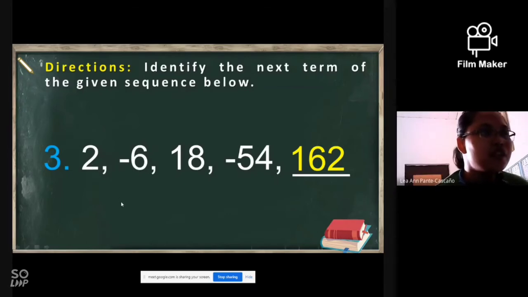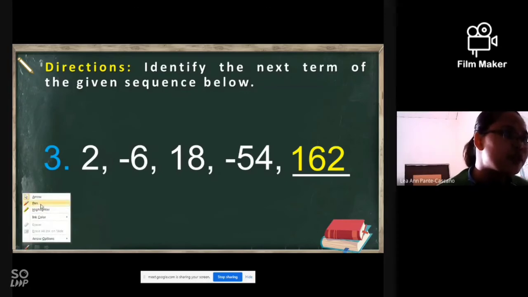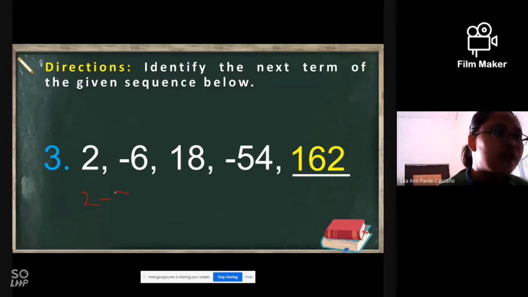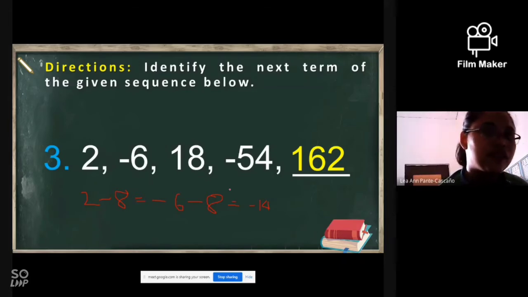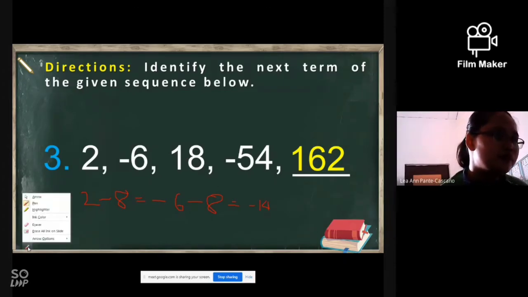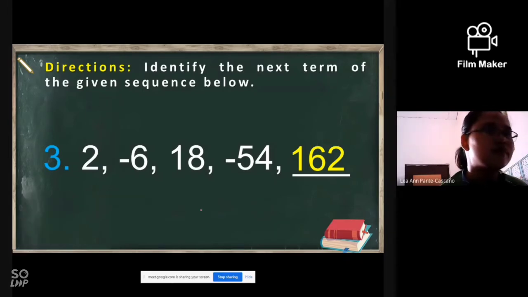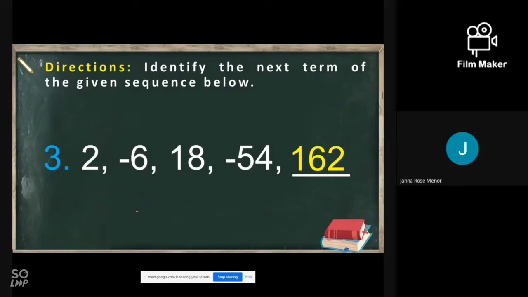Let's see what Mark said. 2 subtracted by 8 is equal to negative 6. That is correct for the second term. But if we put again minus 8, the answer is what? Negative 14. Is our third term negative 14? No, ma'am. So what do you think is our pattern here? Anyone? CJ?